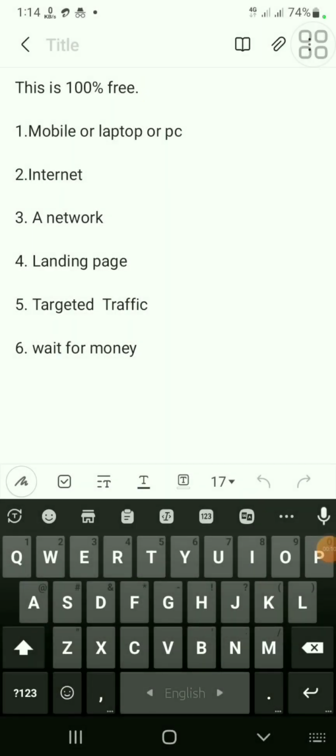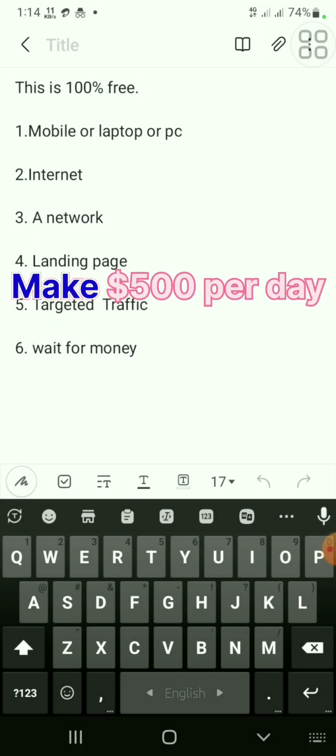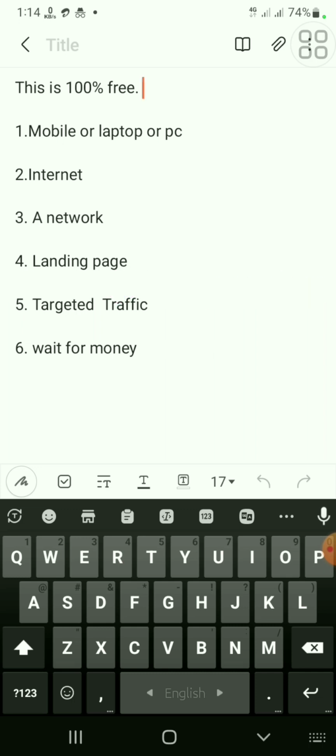Copy and paste and make $500 per day with internet. I will show you how you can make 500 plus dollars with automation. I will guide you step by step and I will show you from mobile. Even if you have a laptop or PC, you can make this amount of money. So we will separate some subjects and I will show you step by step.